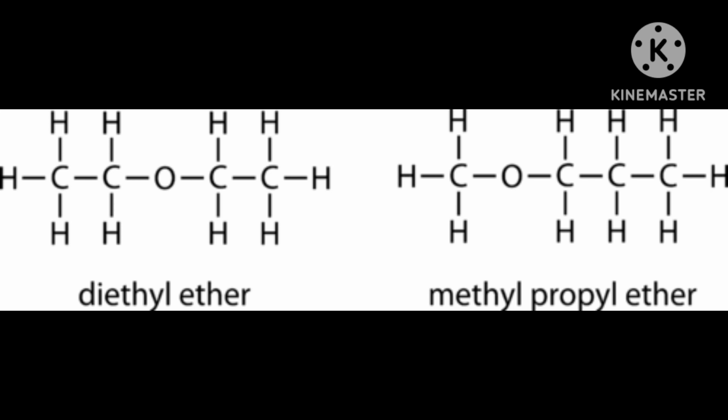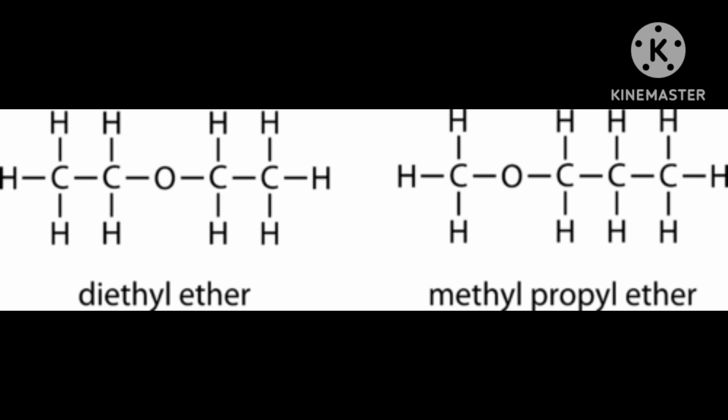Example I am telling you, if the two groups are different. First, diethyl ether is a symmetrical ether, because C2H5-O-C2H5, the same group is attached on both sides. This is the example of a symmetrical ether, diethyl ether.